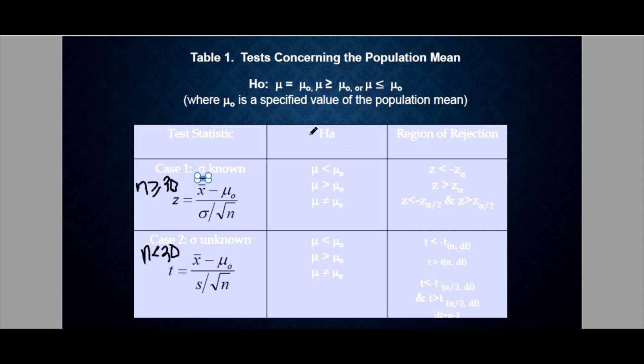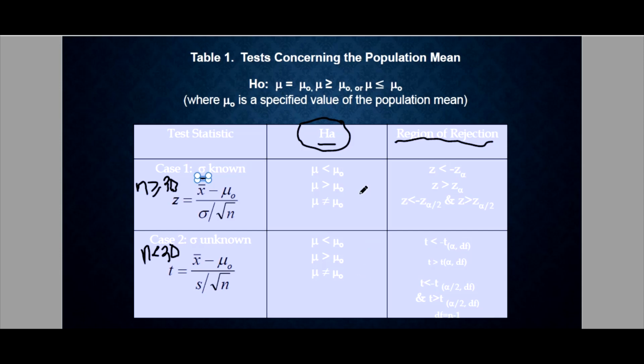Now, we have here the alternative hypothesis and the region of rejection. The alternative hypothesis is very important in order for us to know the region of rejection, because this will be our basis to know where the rejection region is. So we have these three cases.